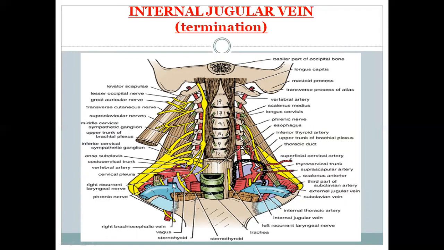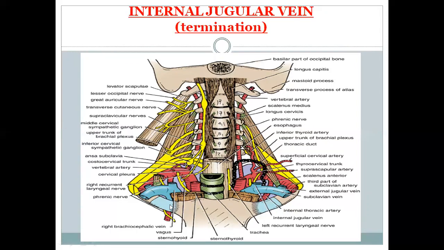So this is the internal jugular, and these are all the posterior relations: the vertebral arteries, sympathetic trunk, prevertebral vessels, transverse processes of the cervical vertebrae, levator scapulae, scalenus, cervical plexus, brachial plexus, subclavian artery, and phrenic nerve. And the common carotid and vagus are the medial relations.